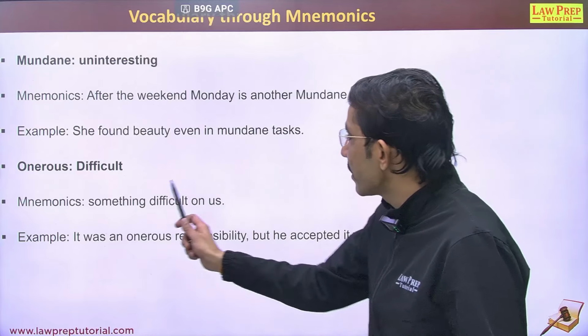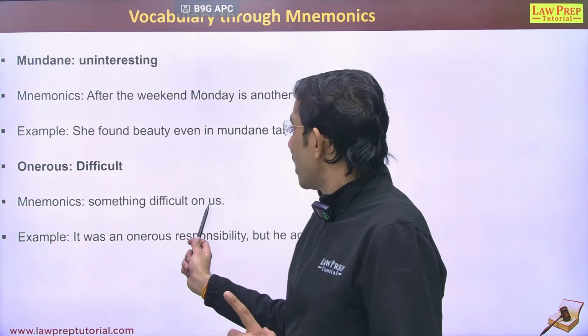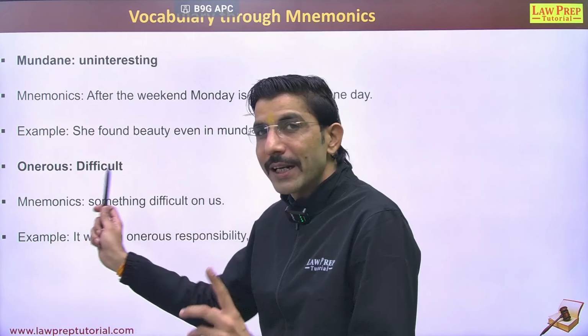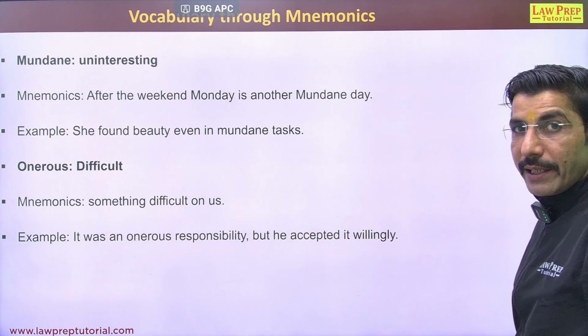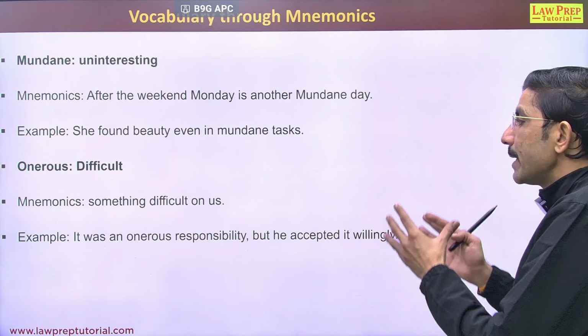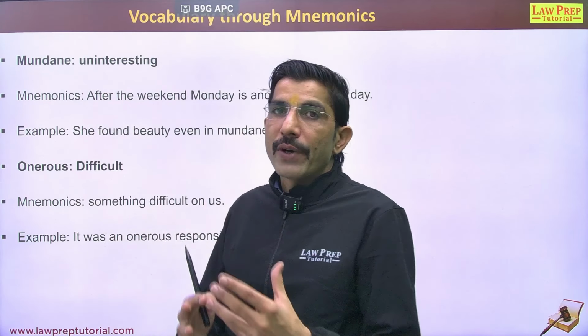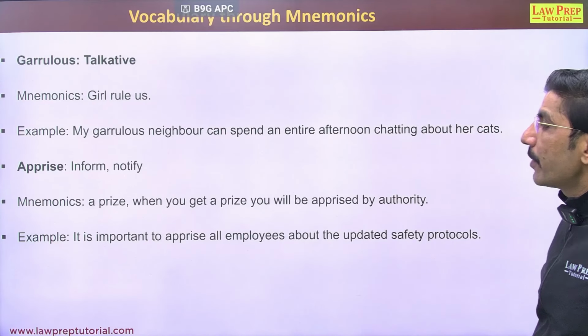That's wonderful. Onerous again is difficult. Mnemonic would be something difficult on us, on us. Arduous and onerous are brothers. Just remember this as well. Example: It was an onerous responsibility, but he accepted it willingly. So now you can see how we use these words in our conversation, in sentences, or while writing something.